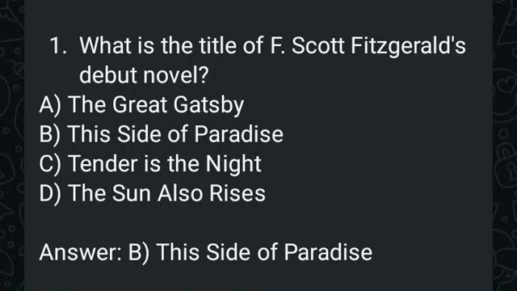Hello, we are going to discuss a few questions on F. Scott Fitzgerald. First question is, what is the title of F. Scott Fitzgerald's debut novel? So it's This Side of Paradise, which was written in 1920, and it's the life of Emory, who is a young man from a wealthy family, and he attends Princeton University. There are several themes of this novel, such as love, identity, class, and the American dream, which Scott writes most about.